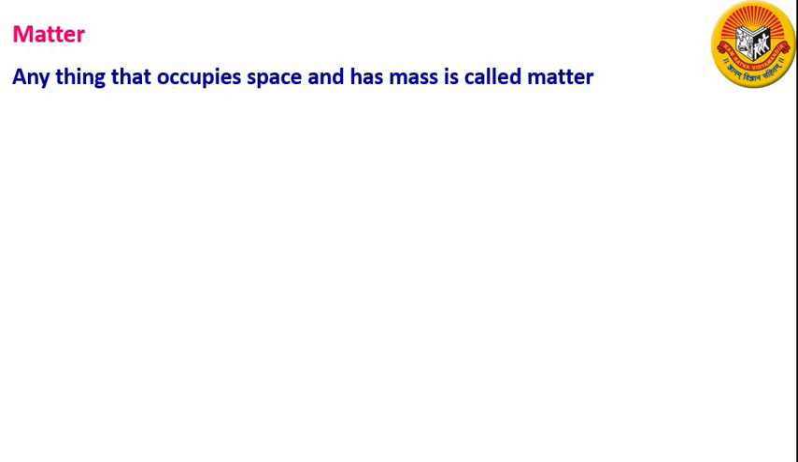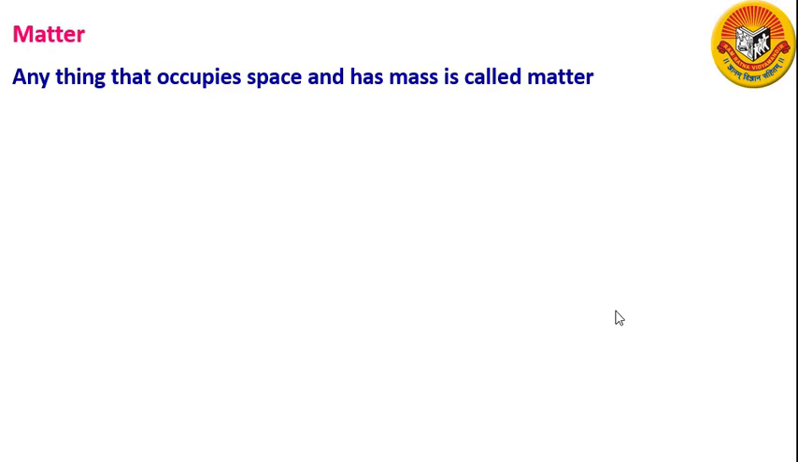Now, anything that occupies space and has mass is called matter. Air and water, hydrogen and oxygen, sugar and sand, silver and steel, milk and oil, kerosene and petrol, carbon dioxide and steam, rock and minerals, they are all different kinds of matter because all of them occupy space and have mass. The only condition for something to be matter is that it should occupy space and have mass.